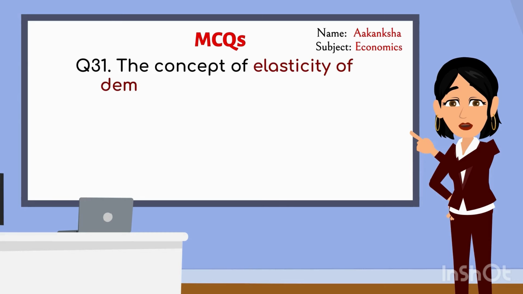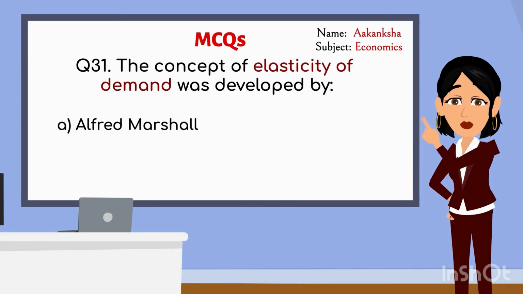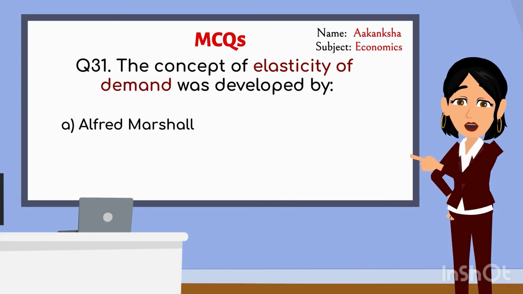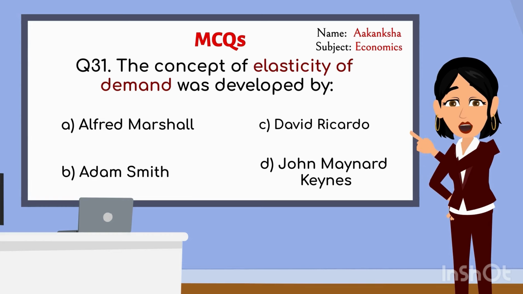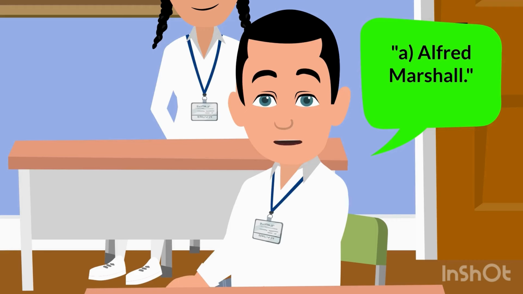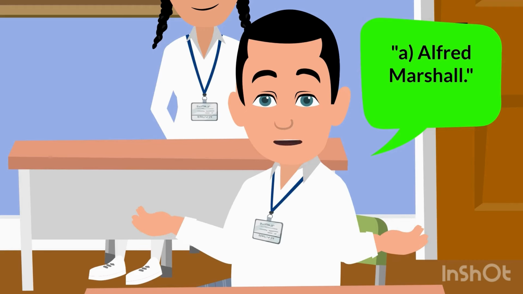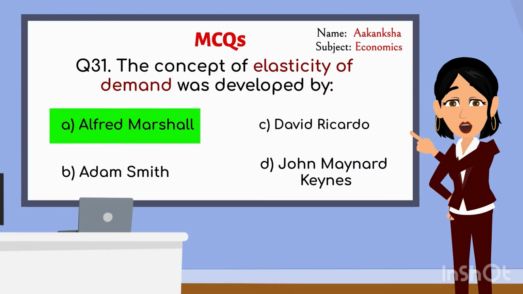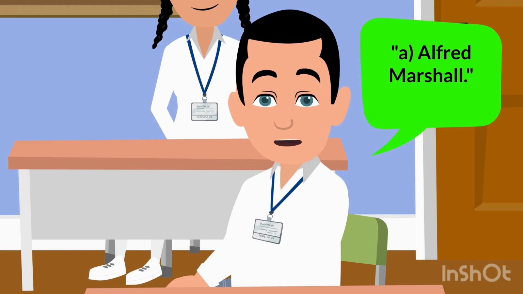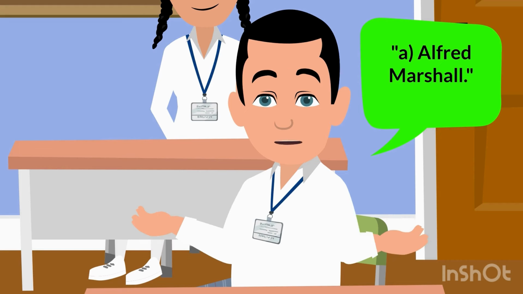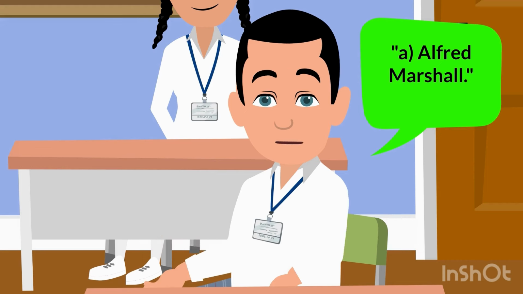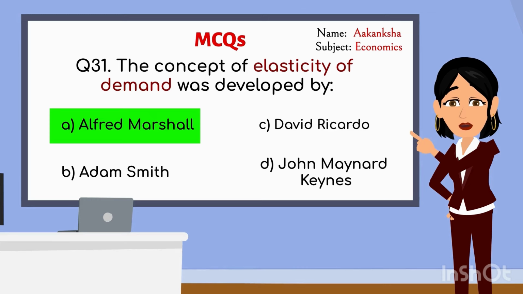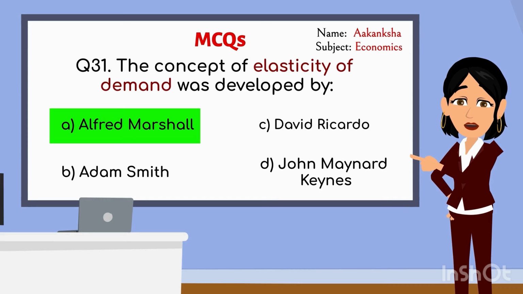The concept of elasticity of demand was developed by A. Alfred Marshall, B. Adam Smith, C. David Ricardo, D. John Maynard Keynes. The concept of elasticity of demand was developed by A. Alfred Marshall. Good. Can you explain what elasticity of demand means? It shows how much the quantity demanded changes when the price of a good changes. Yes, elasticity measures how sensitive consumers are to price changes, and this concept was developed by Alfred Marshall.